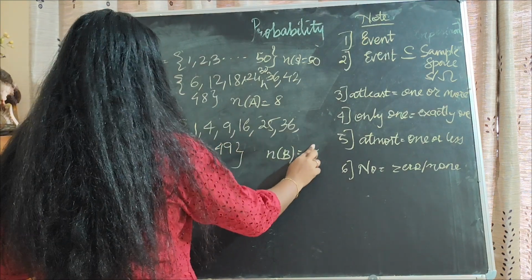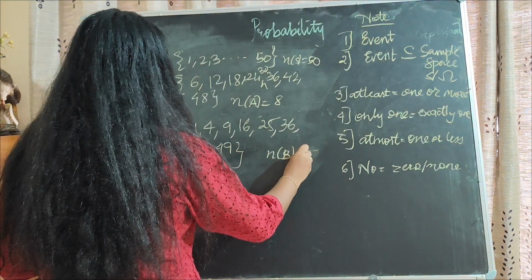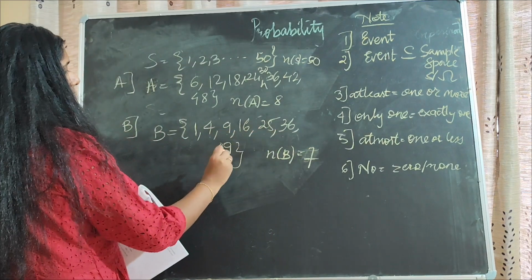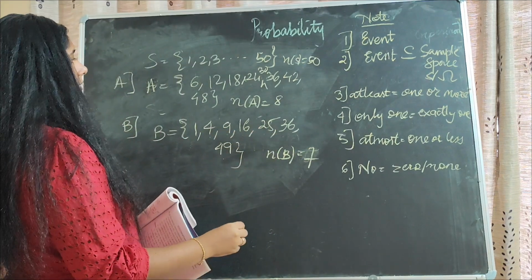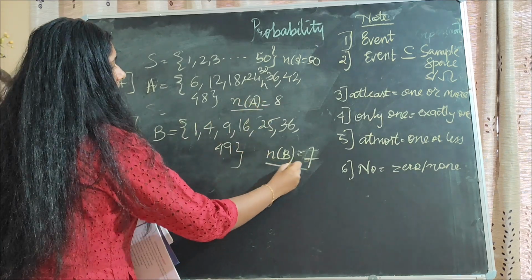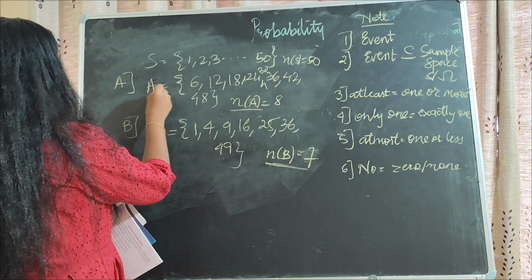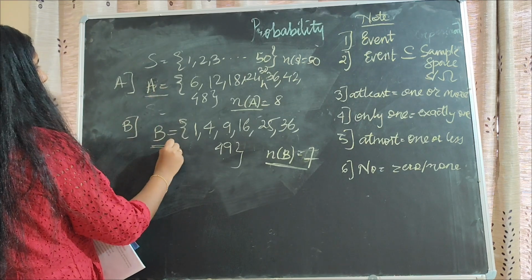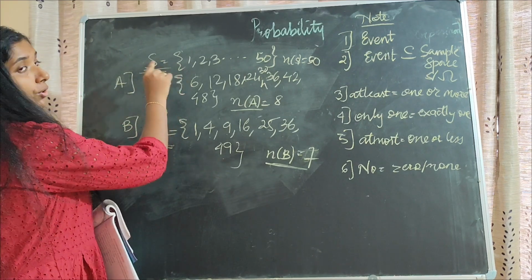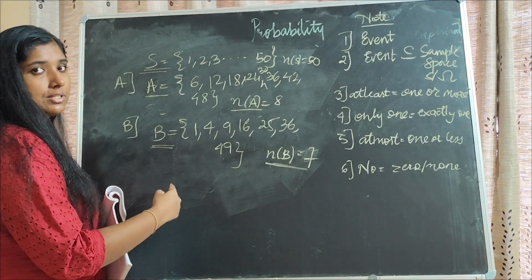These are 7, so here it will be 7. These are 7 outcomes now, so it will be 7. So please note this, n of A will be like this, n of B will be like this. This will be substituted as A, this will be substituted as B, and this is the main sample point, and these are the subsets of this. So please note this down.